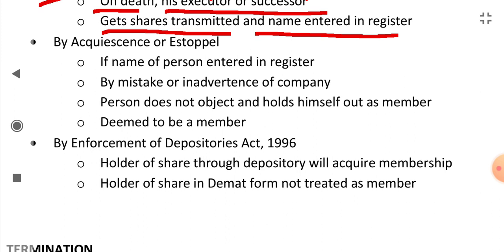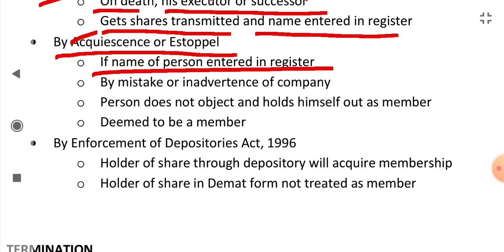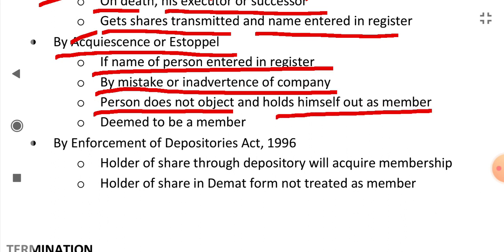By acquiescence or estoppel, it means by acknowledging. If a company enters a person's name in the register by mistake or inadvertence, and the person whose name has been entered does not object and holds himself out as a member, saying "I am a member," then he will be deemed to be a member. After that, he cannot claim that he is not a member.